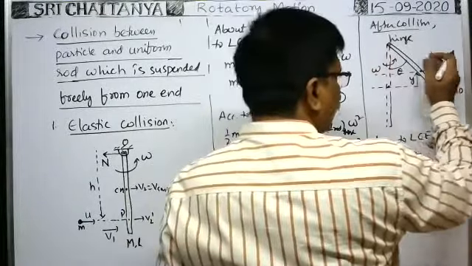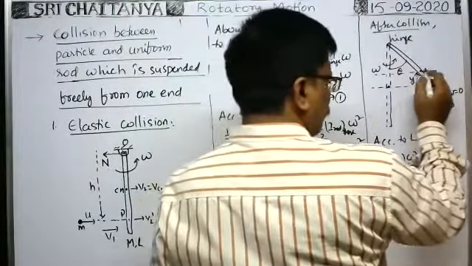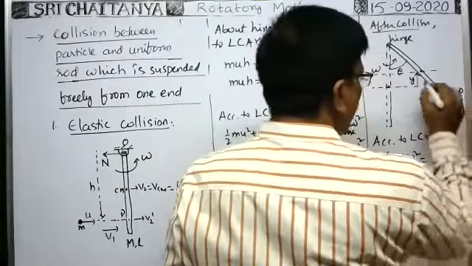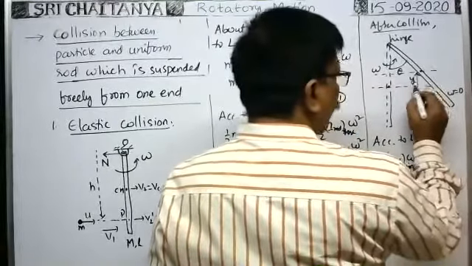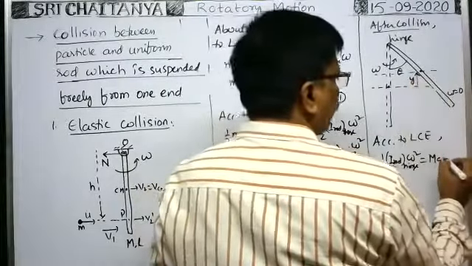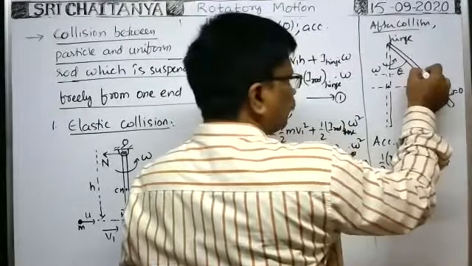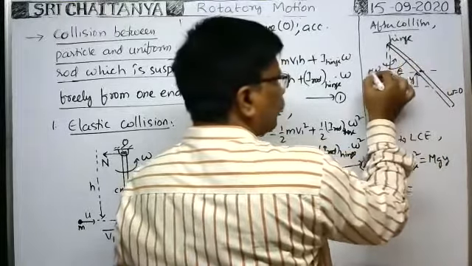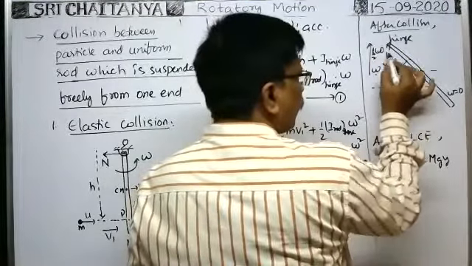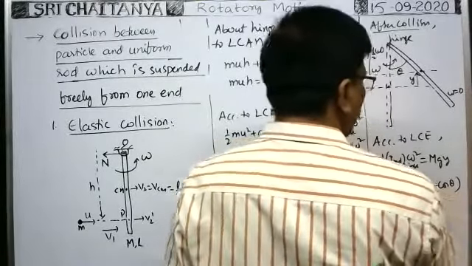Whenever it reaches the point here, as angular velocity becomes 0, rotational kinetic energy is 0. But the central mass rises up to a certain height now. That's why it gains some potential energy. That potential energy is equal to the mass of the rod, capital M, into g, into the height up to which the central mass rises, y. So what is y? How can we write it? It is L by 2, so the component in this direction is L by 2 cos theta. This y is L by 2 minus L by 2 cos theta, that is L by 2 of (1 minus cos theta). So y is equal to this.